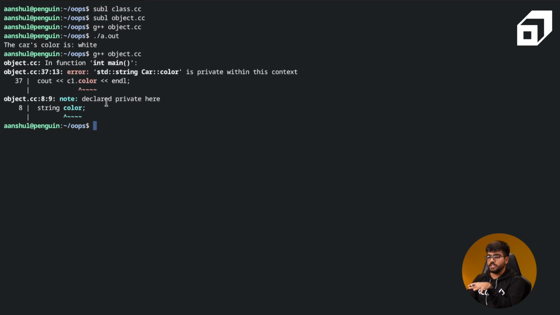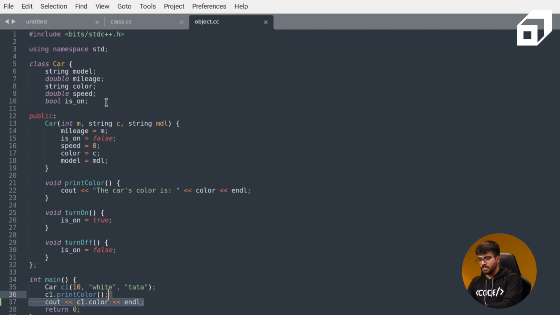Yeah, if you see, std::string car::color is private within this context. Okay, which means that for c1.color, you cannot execute that particular statement because c1 is created outside the scope of the class.